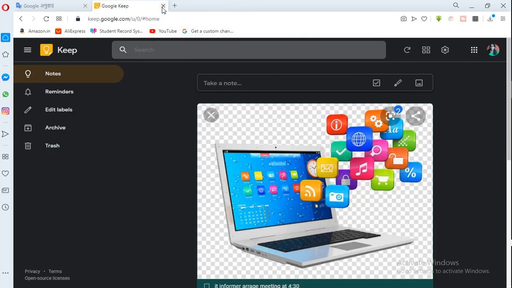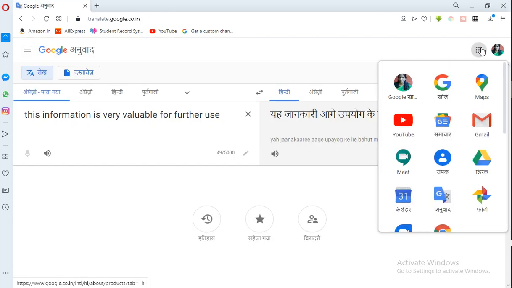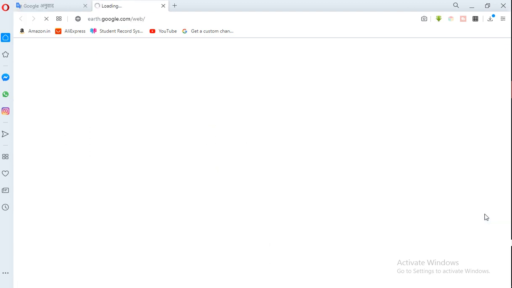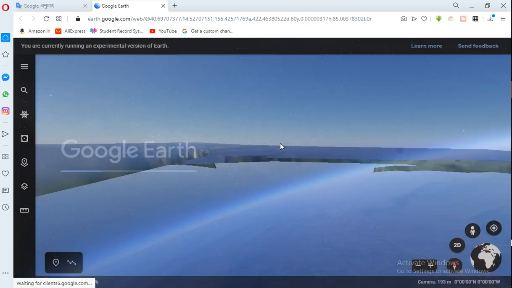So come out from this, Keep, and go to another app. After Keep, what came? Jamboard is done. Class you cannot do because for that you need the enrollment again. Then Earth, this is very interesting. You can get any place on the earth by using this software. Google has made so many good apps for you.